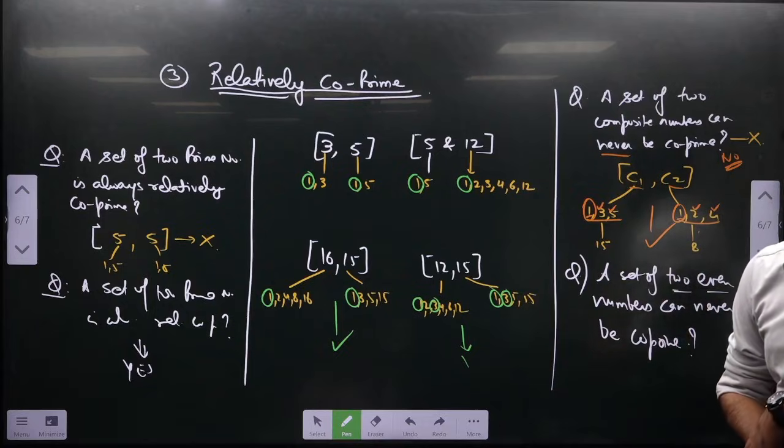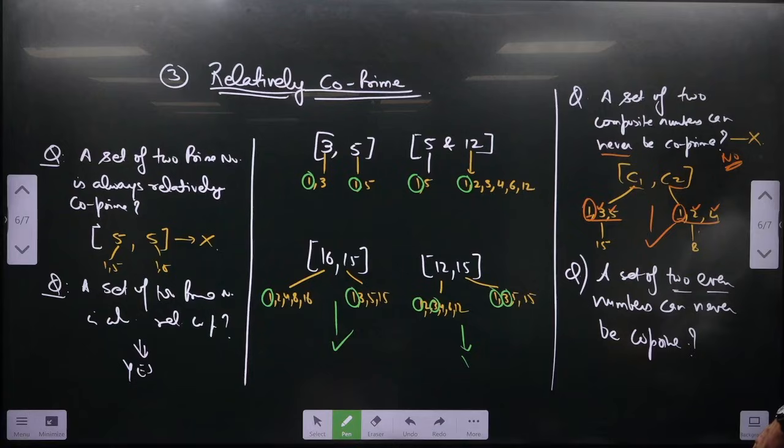A set of two even numbers can never be co-prime. How many of you are saying no? Answer is no. Why?